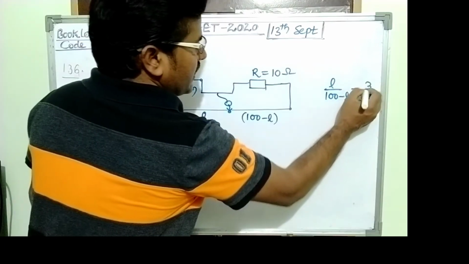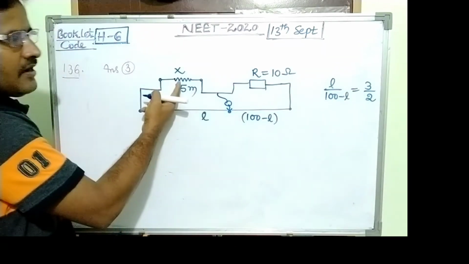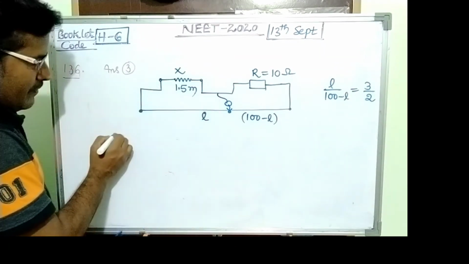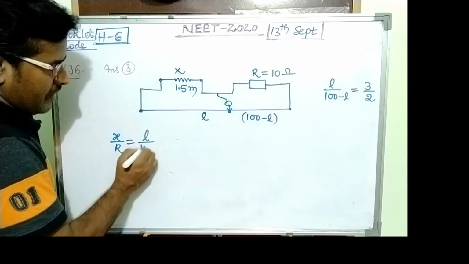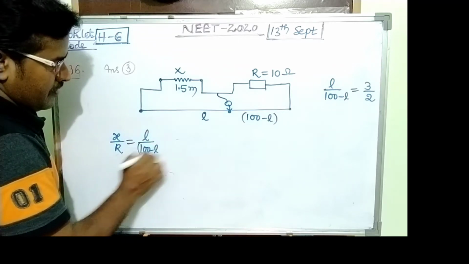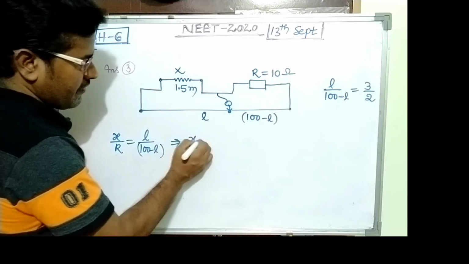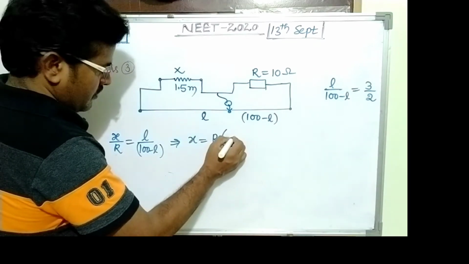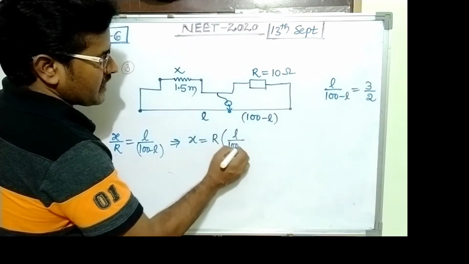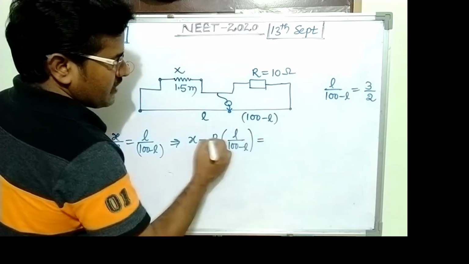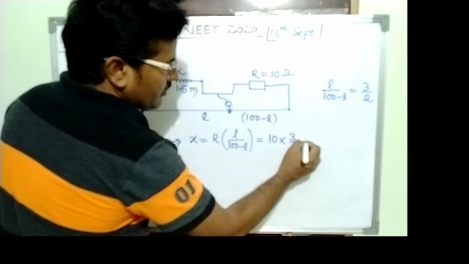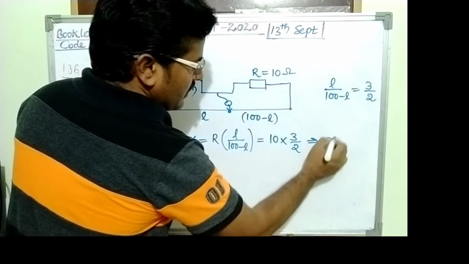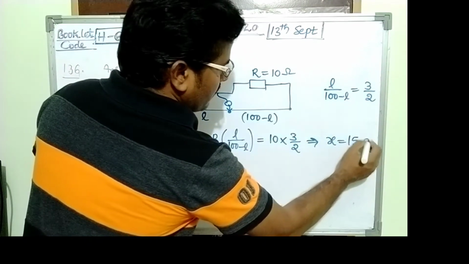This value is 3:2. Again, using the meter bridge experiment, X upon R equals L upon 100 minus L. So X equals R into L upon 100 minus L, so 10 into 3 upon 2. Then after simplification, the X value equals 15 ohm.